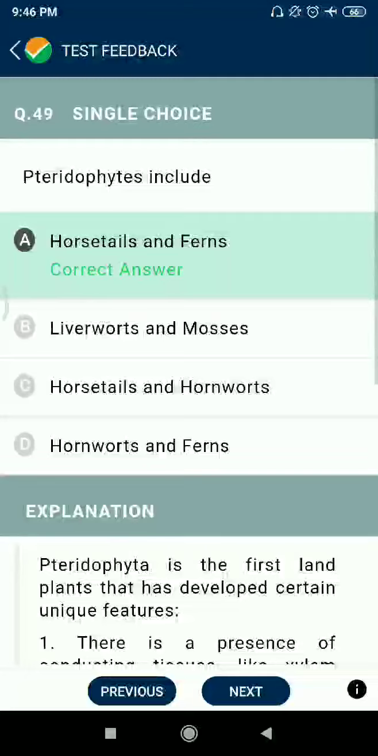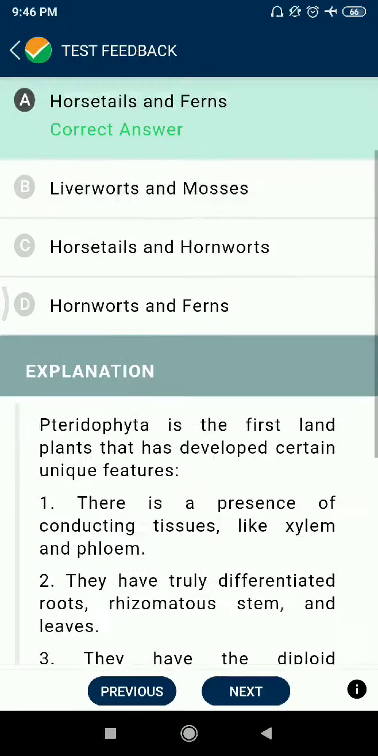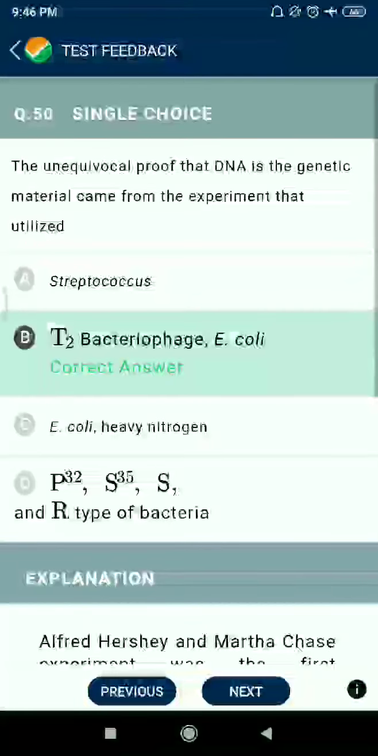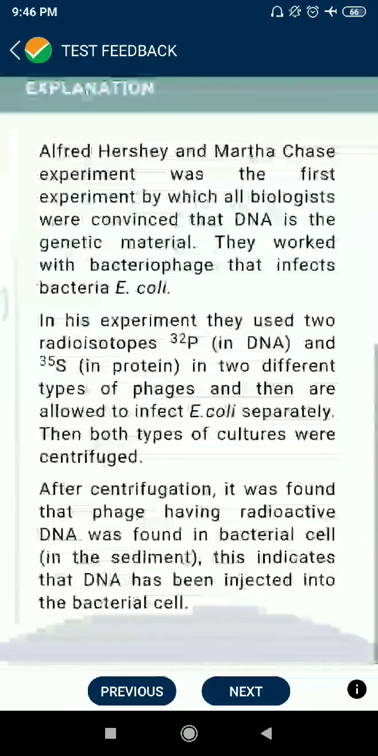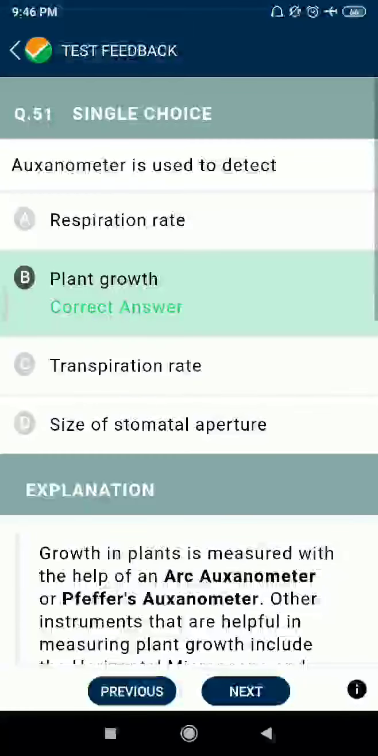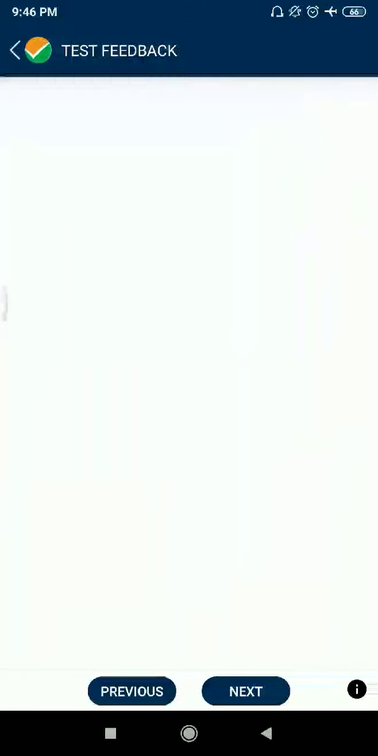Question 49. Pteridophytes include horsetails and ferns. Question 50. The unequivocal proof that DNA is the genetic material comes from the experiment that utilized T2 bacteriophage and E. coli. Question 51. Auxanometer is used to detect plant growth.